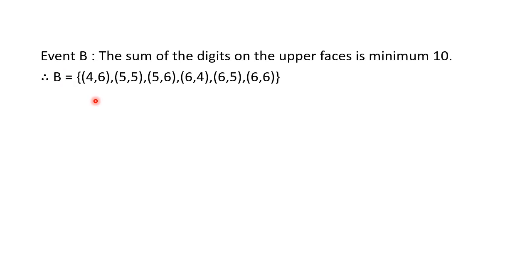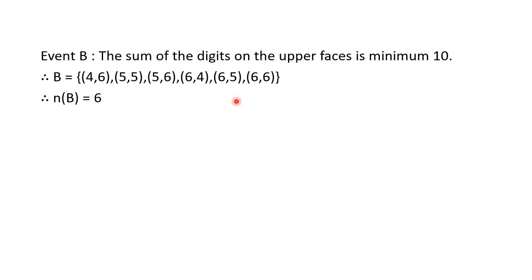From the fourth row the last sample point, (4, 6). Then in the fifth row we have (5, 5) and (5, 6). See, 5 plus 5 is 10 and 5 plus 6 is 11, because we want 10, 11 and 12. Then come to the last row now. So there we have (6, 4), (6, 5) and (6, 6). Okay. So in this way again we got 6 sample points here. So we can write down n(B) is equal to 6.